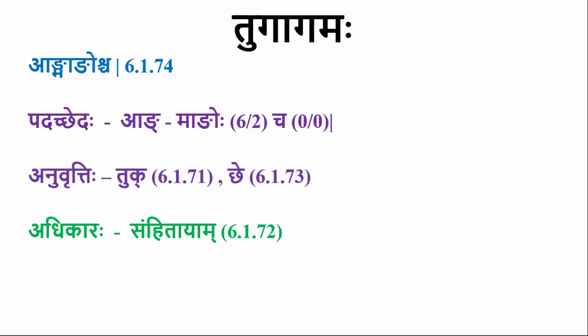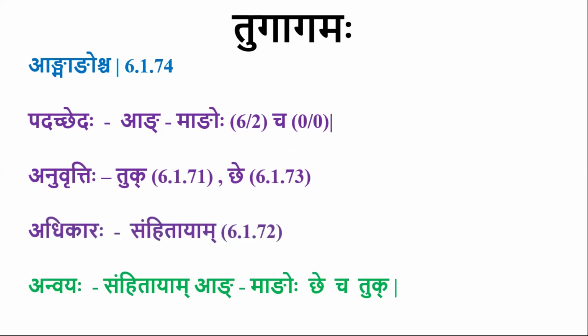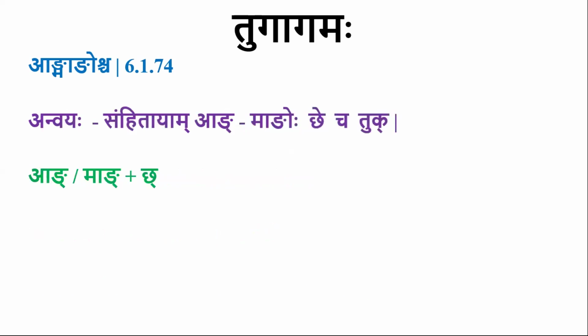This sutra is applicable under the Adhikara Samhitayam only when there is Samhita. So the Anvayaha, the complete sutra can be interpreted as: Samhitayam, when there is Samhita, Ang Mangoho, Ang and Mang, Checha, when they are followed by Chakara, Tuk, they will have Tugagama.